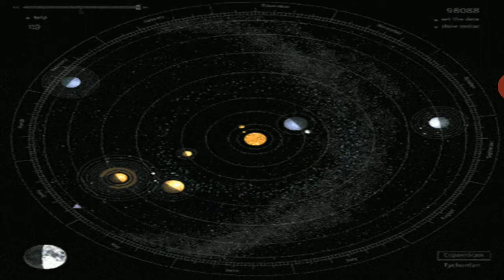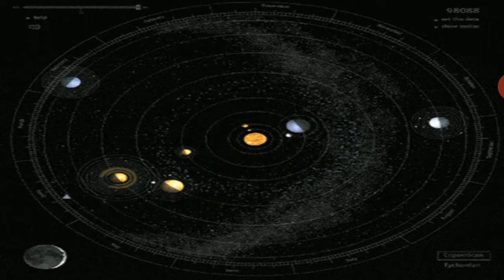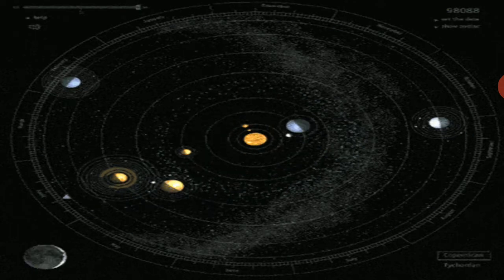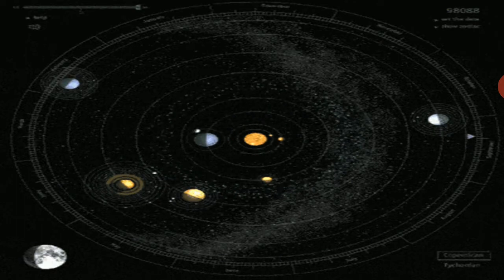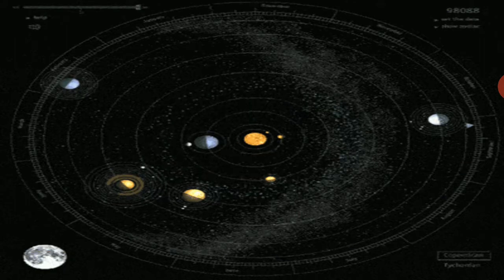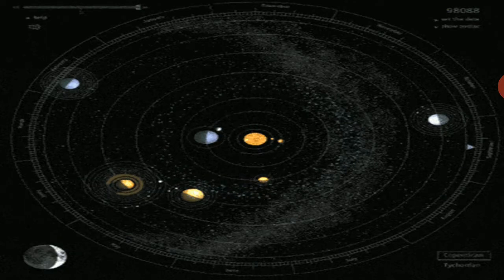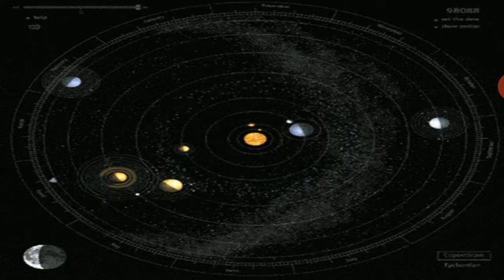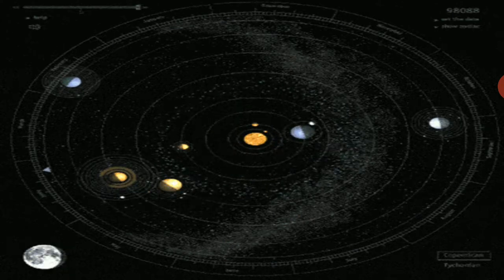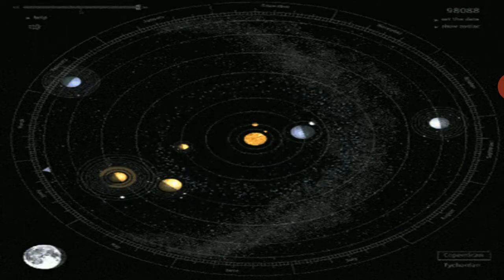Now we can see there is a beautiful animation in which all the planets are revolving around the sun and the satellites are revolving around the planets. Now these revolutions of the planets or the satellites are because of the gravitational pull of the sun on planets or of planets on their respective satellites, and this is happening because of this law of gravitation which was given by Newton. Okay, so Newton used basically Kepler's laws to explain this concept of gravitation.